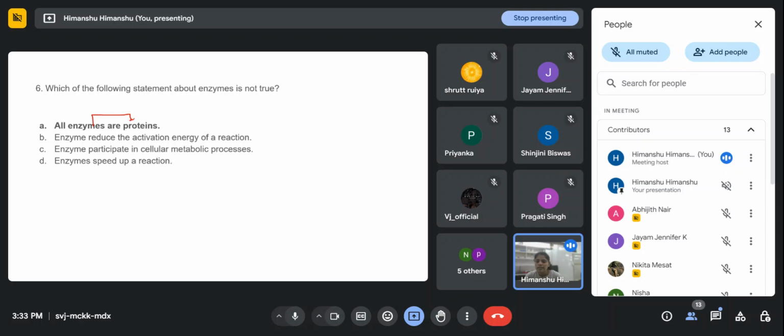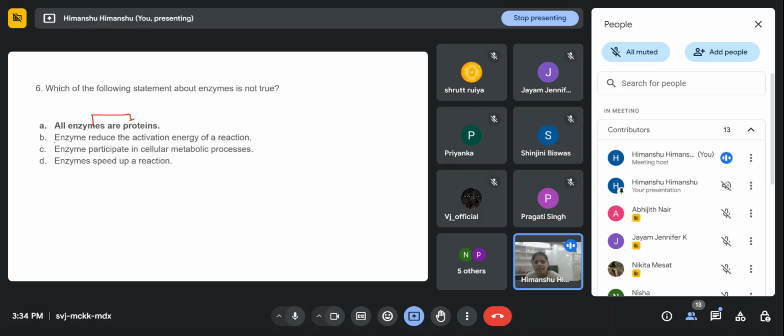Why did you people answer that option A is not true? You know the name, which enzymes are not proteins? Ma'am, ribozyme. Right, ribozyme is the exception. And what are they made up of? Ribonucleotides, nucleic acid, yeah, RNA. So these ribozymes are the exception. Otherwise, all other enzymes are made up of proteins, right?